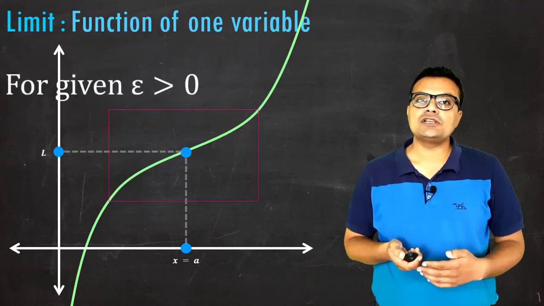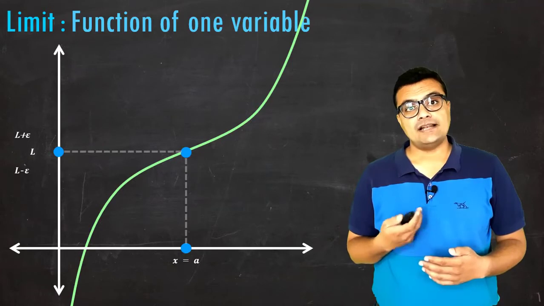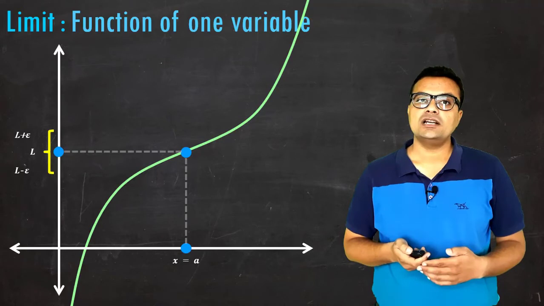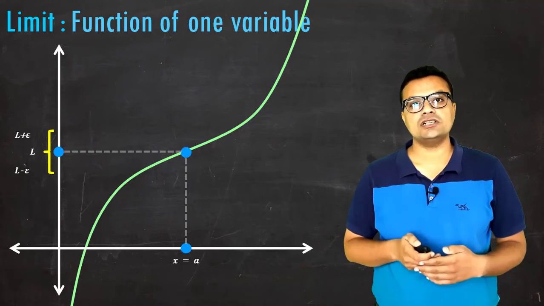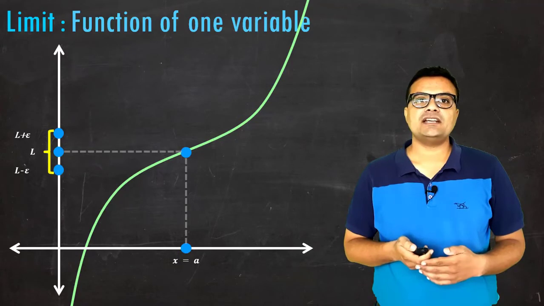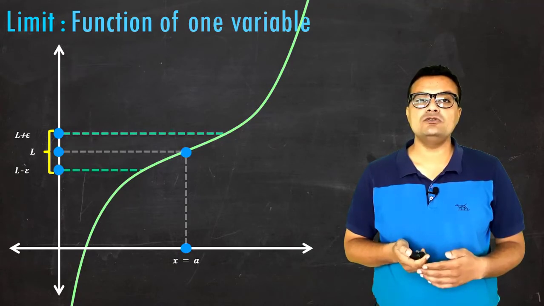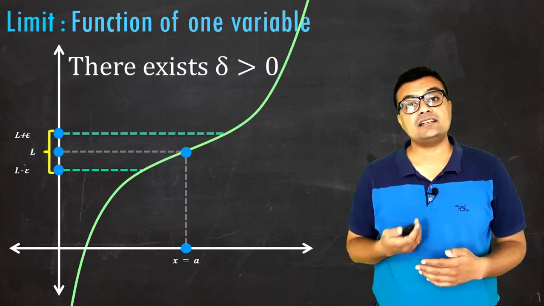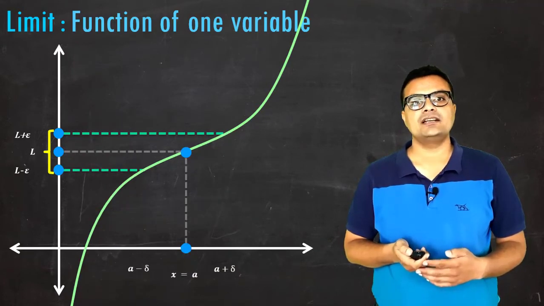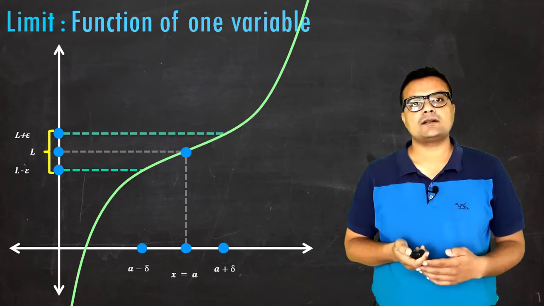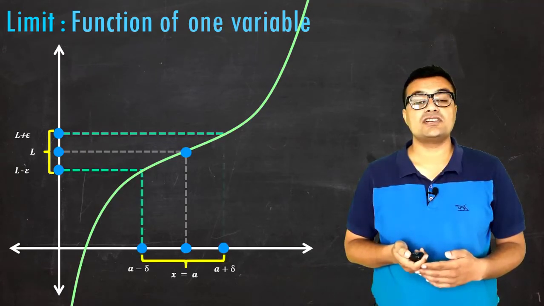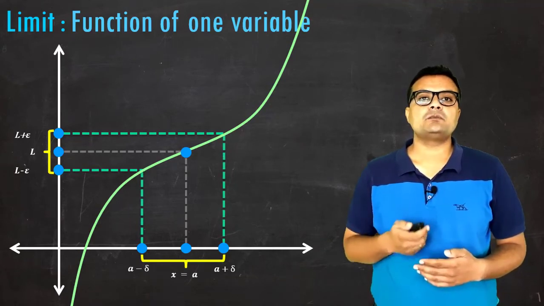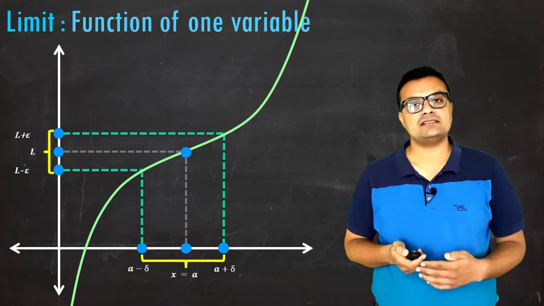For a given epsilon greater than 0, the value of epsilon is in the height L. L plus epsilon and L minus epsilon are two points on the range of the function. If I take these two points and their corresponding values on the graph of the function, then there exists delta greater than 0 such that a minus delta and a plus delta generate values of the function such that the resulting values are in that part between L minus epsilon and L plus epsilon.